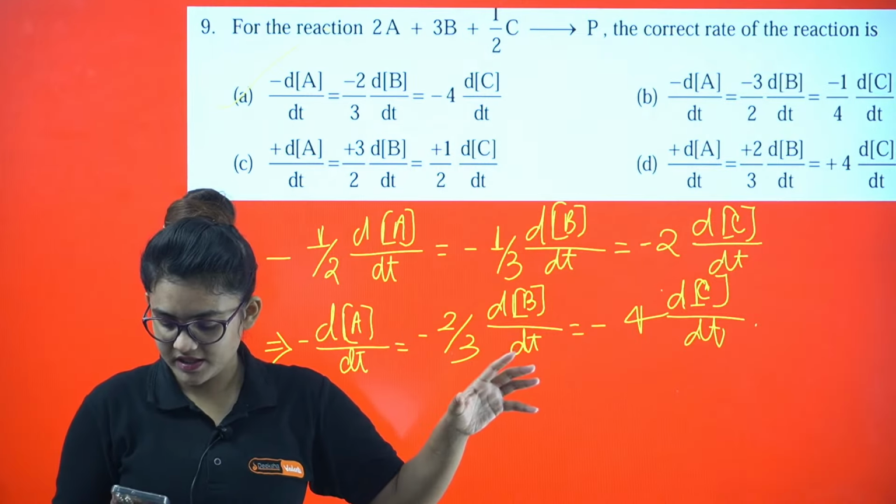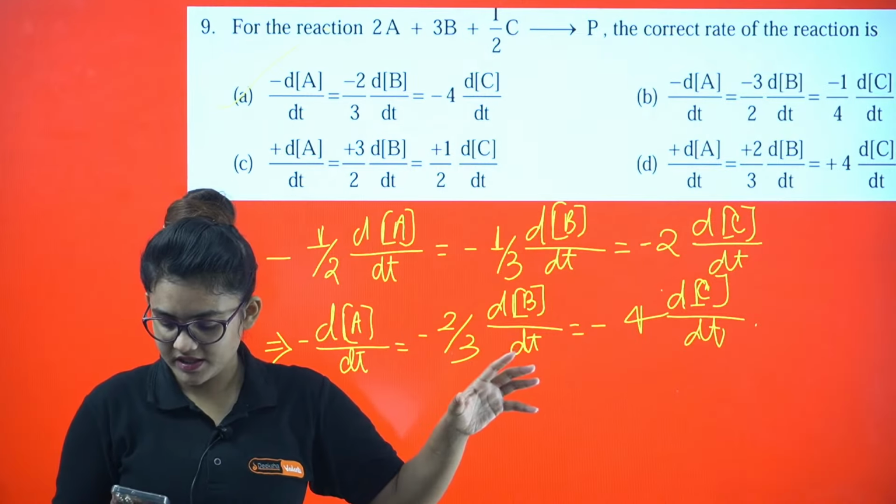In general the equation is rate equals K into A power X, B power Y. For this particular case, write the equation one by one. 6.0 into 10 power minus 3.